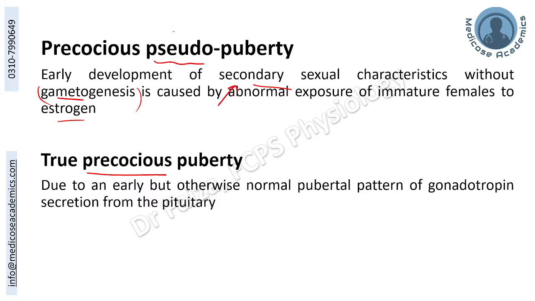called as precocious pseudopuberty. In comparison, an early but otherwise normal pubertal pattern of gonadotrophin secretion from the pituitary will lead to true early onset of puberty, and that was caused by early GnRH surge, early luteinizing hormone and FSH. Everything else is normal, but only having an early onset, and this is known as true precocious puberty.